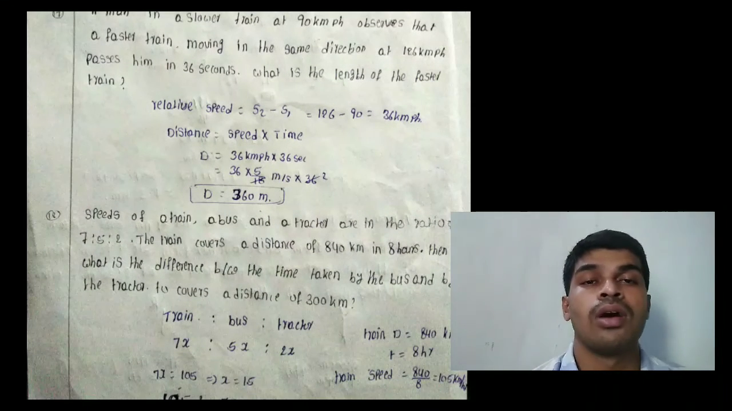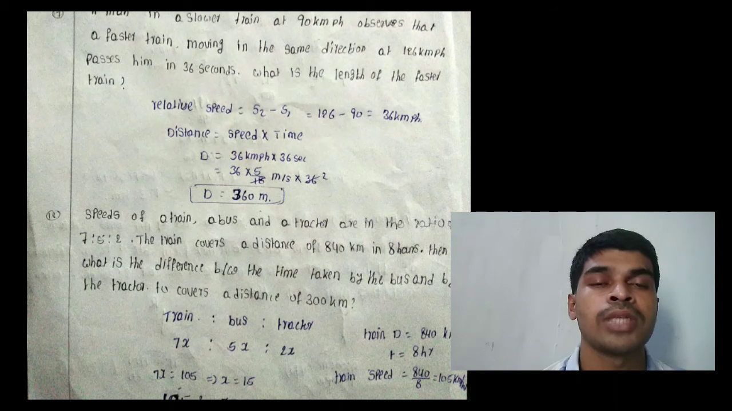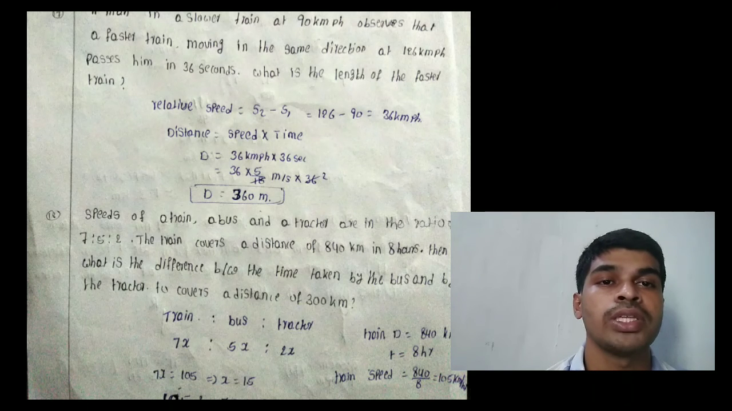Relative speed, when two trains are running in the same direction: first point, the length of the train should be added. There is no length here, leave it. Second point, the speed is subtracted. That means s2 minus s1, where s2 is 126 minus 90, that equals 36 km per hour. Distance equals speed into time.